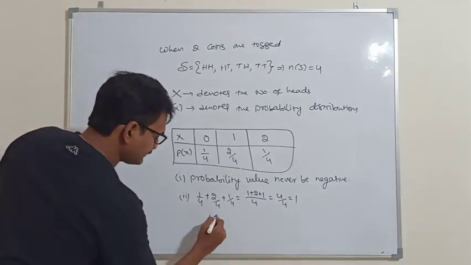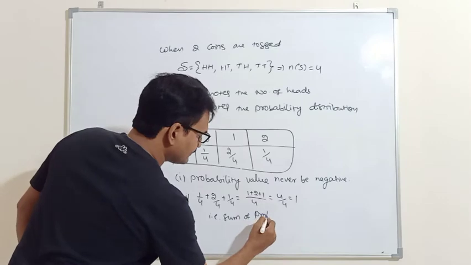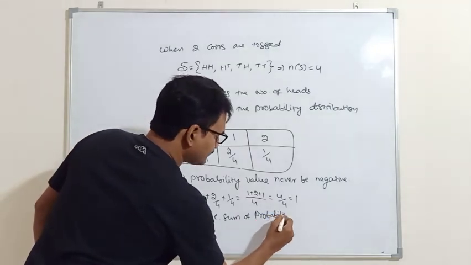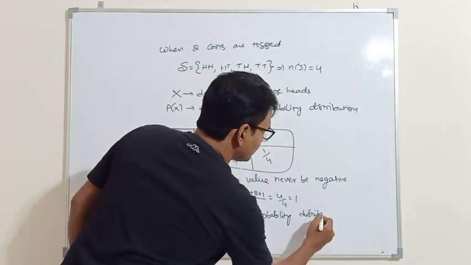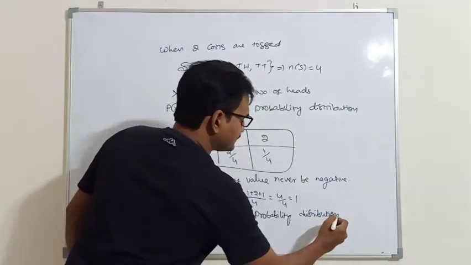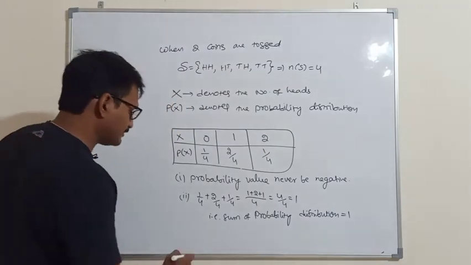That means the sum of the probability distribution must be equal to 1.